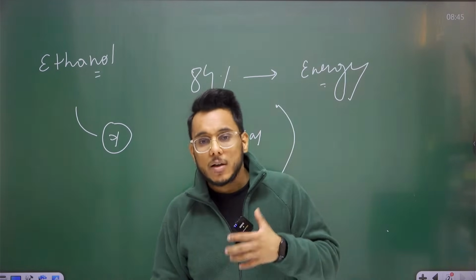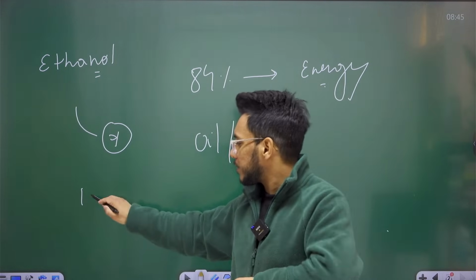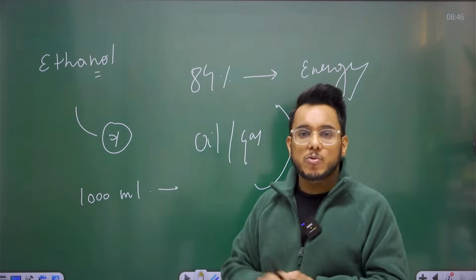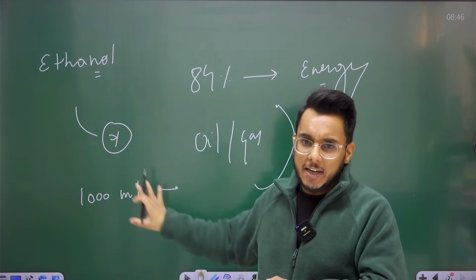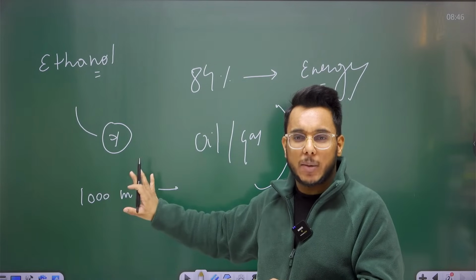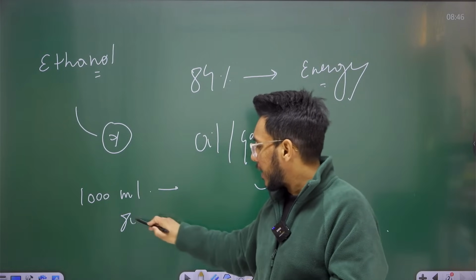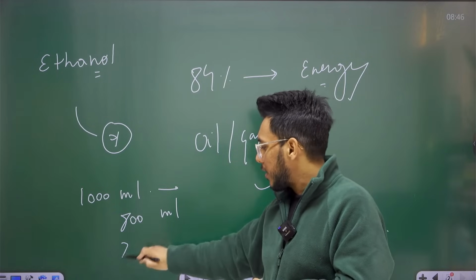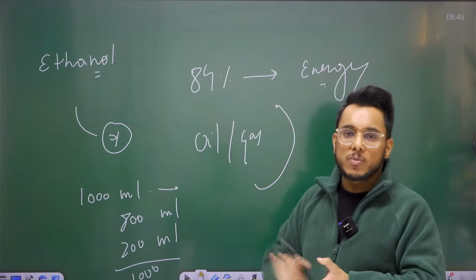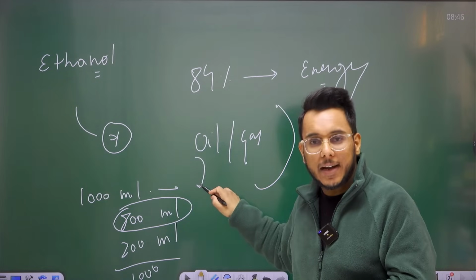First of all, as you are blending ethanol with petrol, let me give you an example. Suppose 1000 milliliters of petrol is there. When you burn this 1000 milliliters of petrol in the car, obviously it will lead to certain carbon emissions. But let's say I blend this 1000 ml with 20% ethanol. For example, 800 ml petrol and 200 ml ethanol. Now, when I consume this fuel, carbon emissions will be of this 800 milliliters.